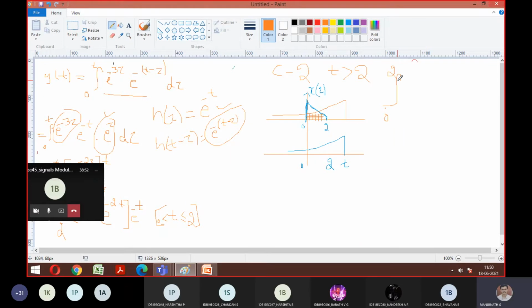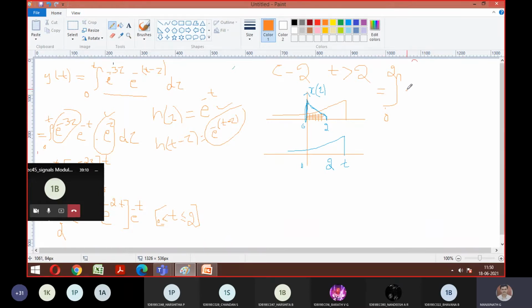Yes or no? Yes, sir. Good. So integrate it and tell me what is the answer. So integration of 0 to 2. I hope you got why it is 0 to 2, because in this range only the overlap occurs. Simple concept, wherever overlapping is occurring, that interval you should consider.